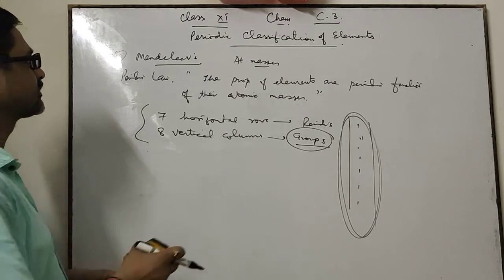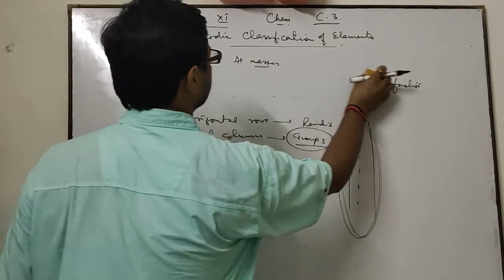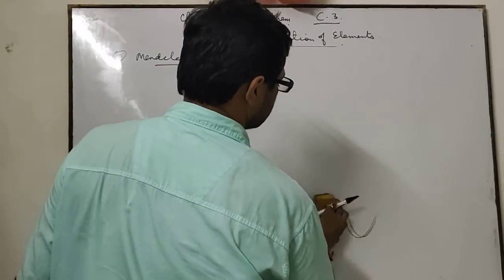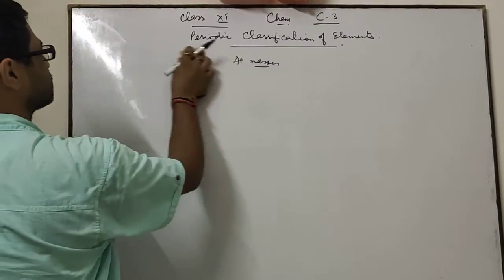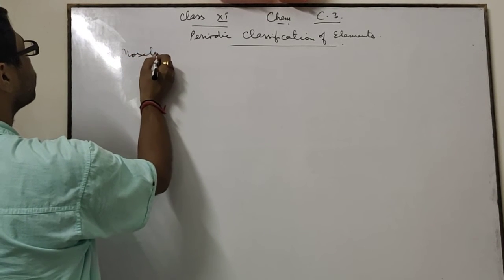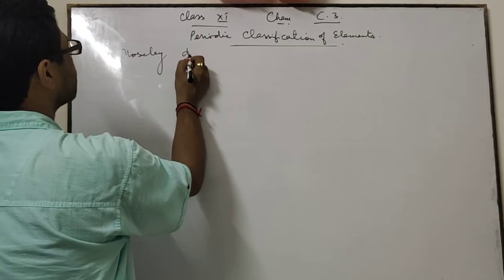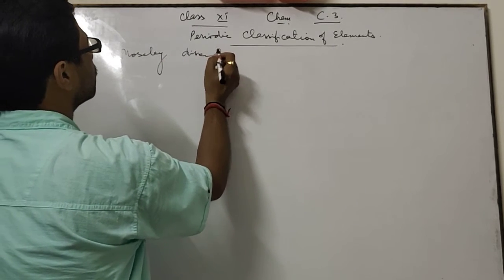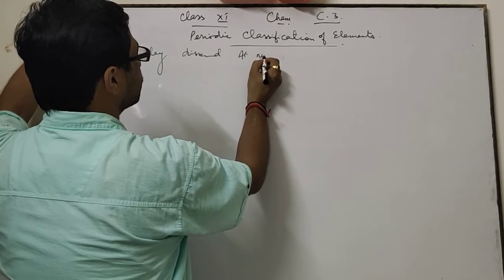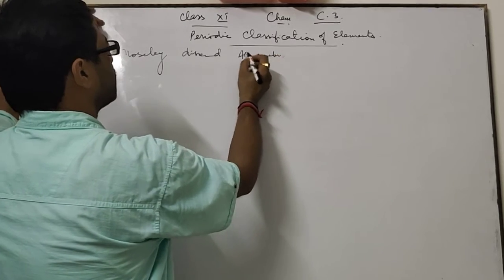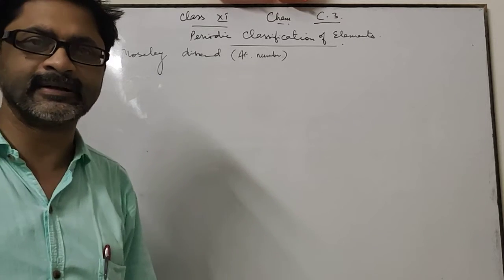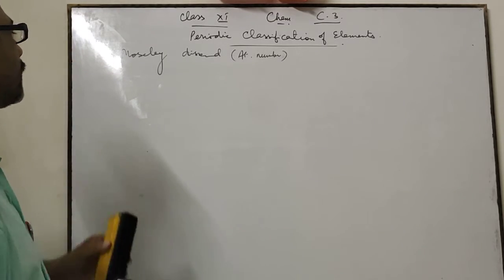To remove these limitations or drawbacks, the modern periodic table was given. Moseley discovered the atomic number and said that atomic number is the fundamental property of elements, not atomic mass.